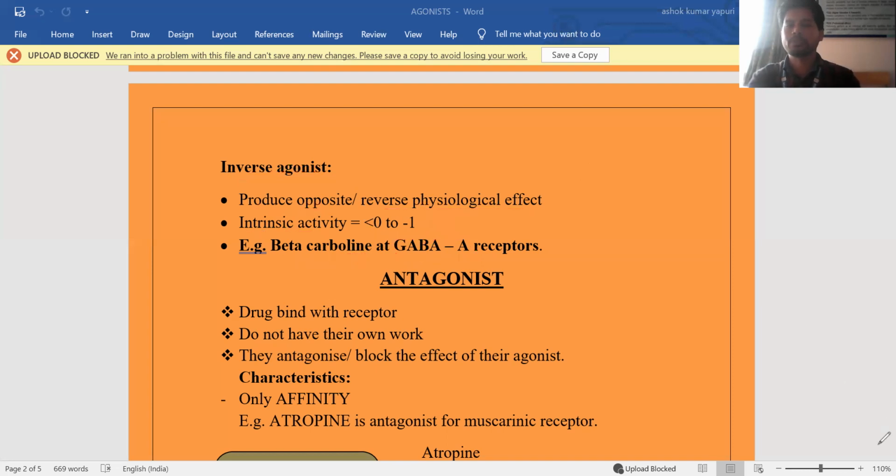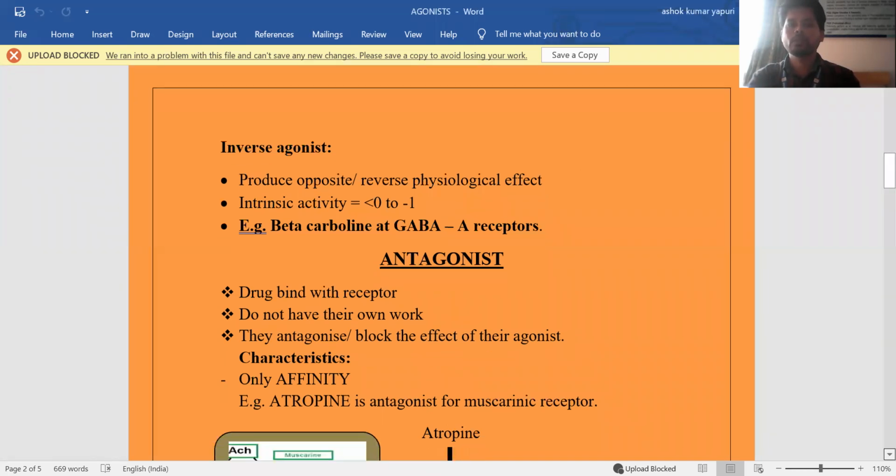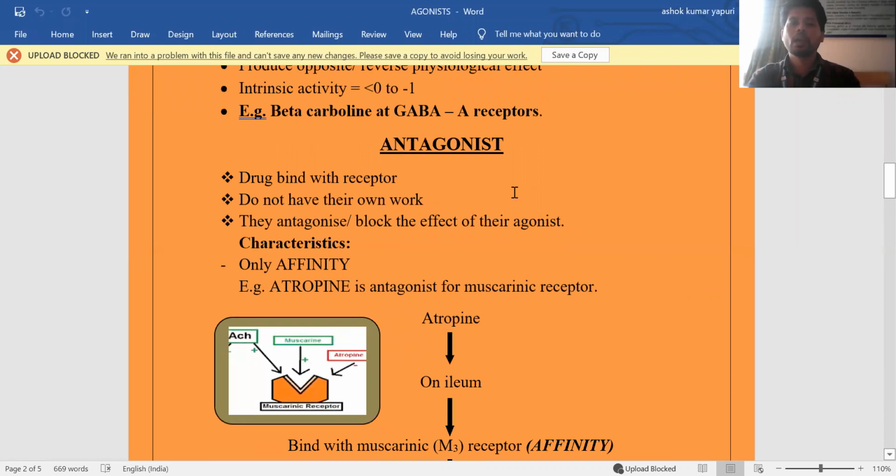Next, antagonist. After these types of agonist discussion, now we are moving to the antagonist. So what is an antagonist? It simply opposes the actions of physiological molecules or ligands.